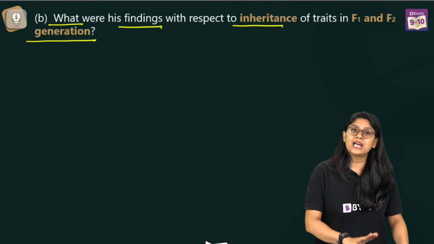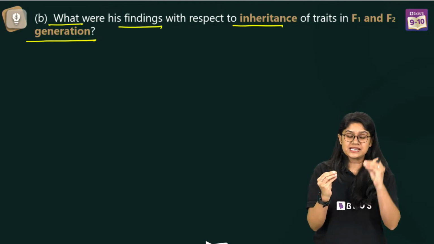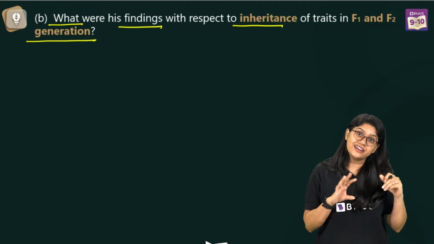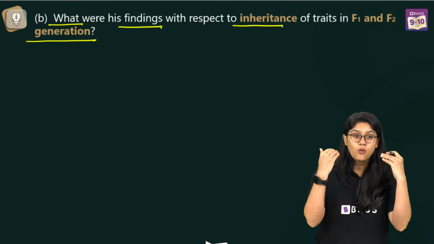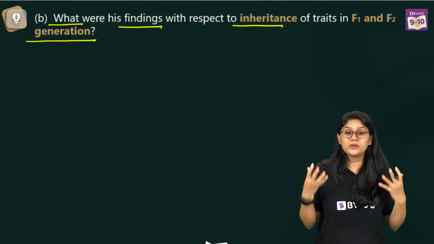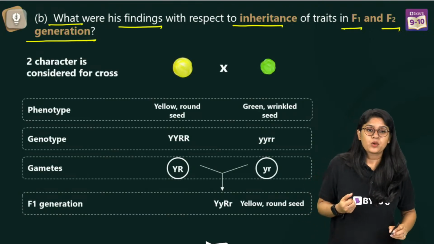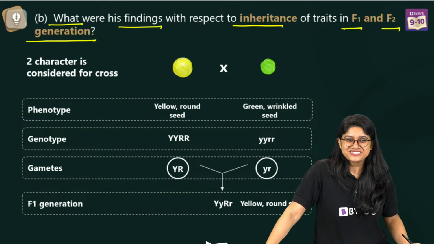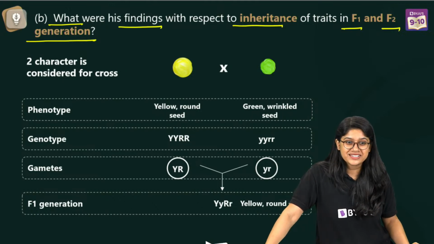Yes. So we know that in the dihybrid cross, we have two traits, right? We are discussing two traits. Yellow seed, which was round in shape, and green seed, which was wrinkled, right? Now we have to find out what were the results in the F1 and the F2 generation. So what we'll do, I'm sure you all have discussed, right? Yesterday with Aishwarya ma'am. Yes, very good, very good.